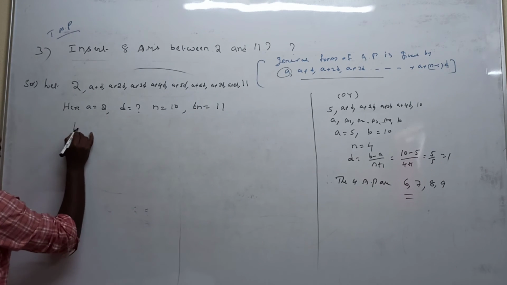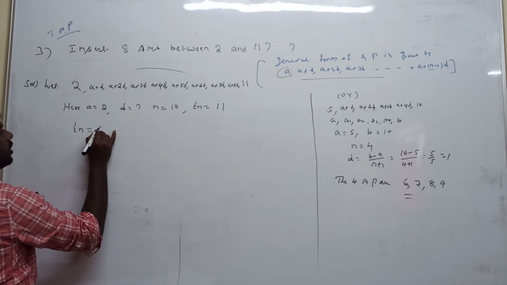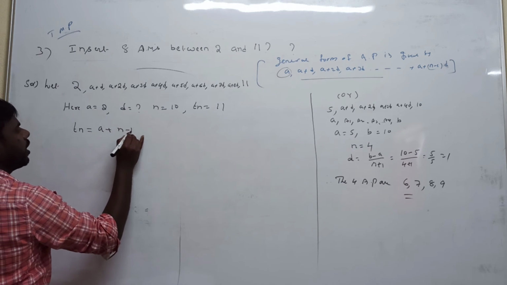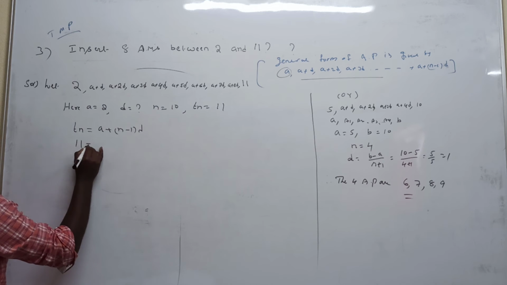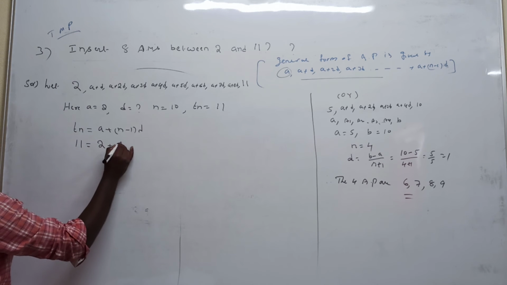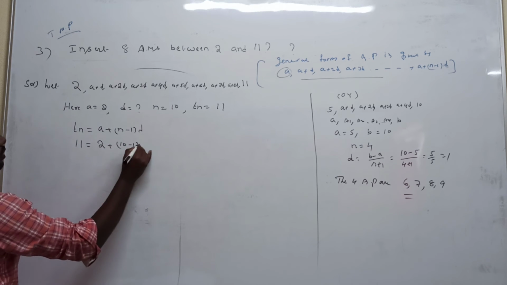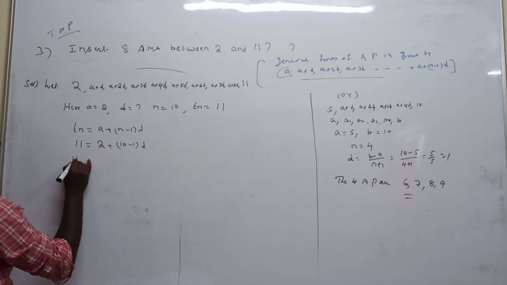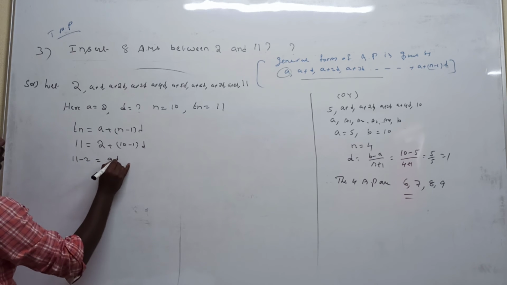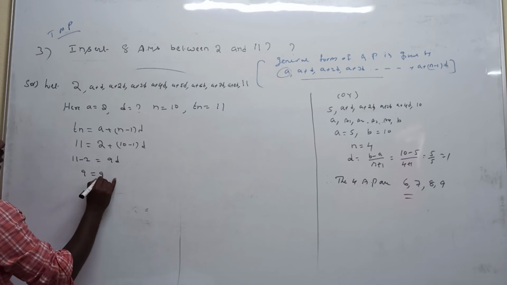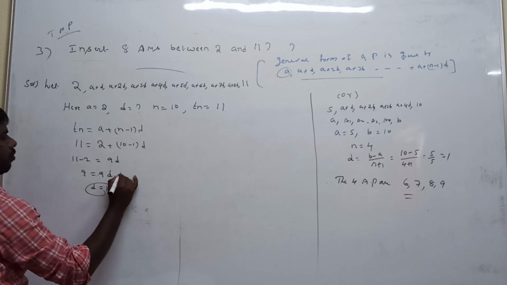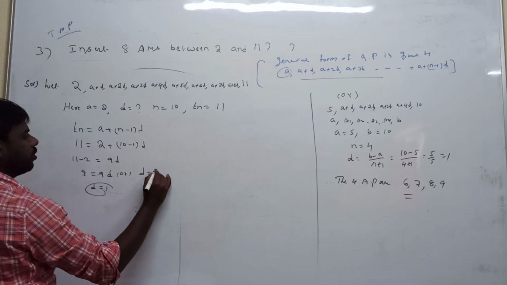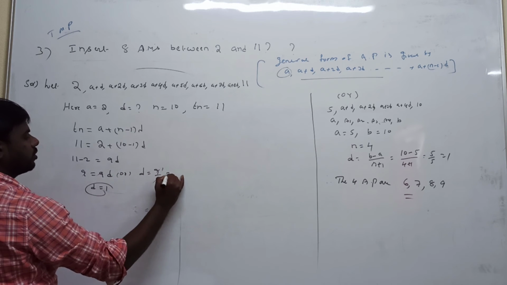Now applying the nth term formula of arithmetic progression, Tn is equal to a plus (n minus 1) into d. Substitute the values: the last term value is 11, a value is 2, n value is 10, so 11 is equal to 2 plus 9d. Take 2 to this side: 11 minus 2 is equal to 9d. So 9 is equal to 9d, the 9s cancel, so d is equal to 1.